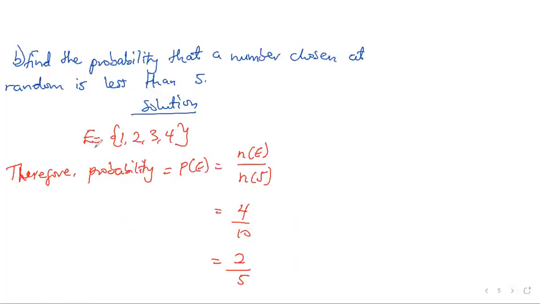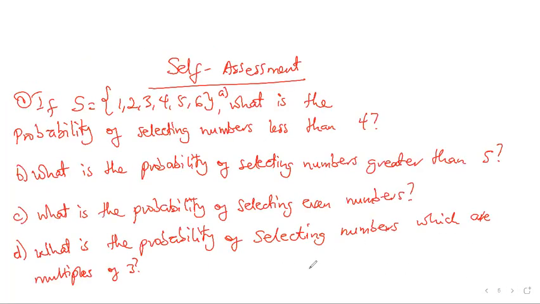E as the event is equal to, you bring your curly brackets, then you list the numbers inside. Therefore, the probability that a number chosen at random is less than 5 is equal to the number of events over the total sample space. So we have 4 over the sample space of 10. We can still simplify this to get 2 over 5. So simple, right?